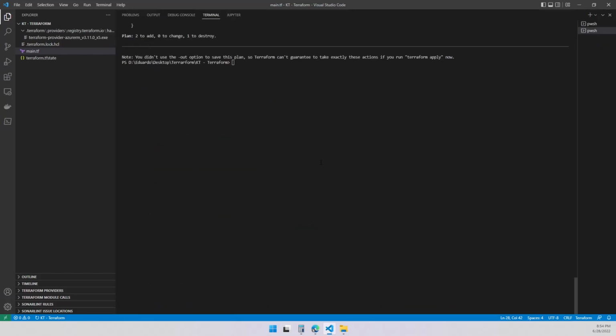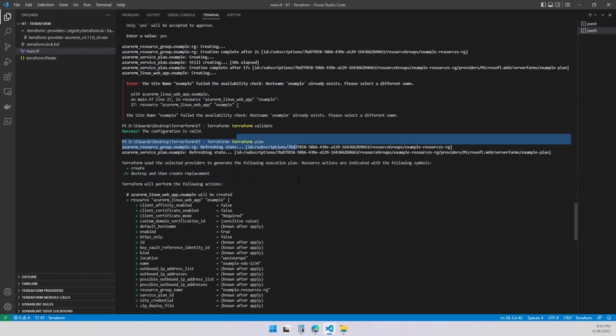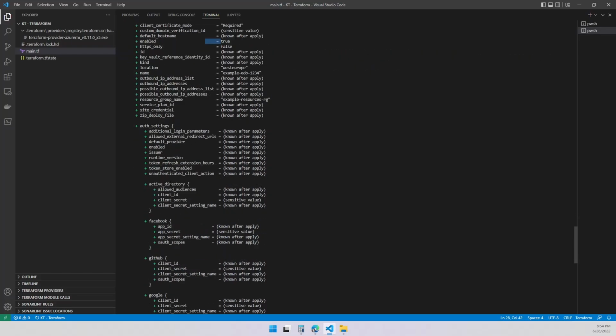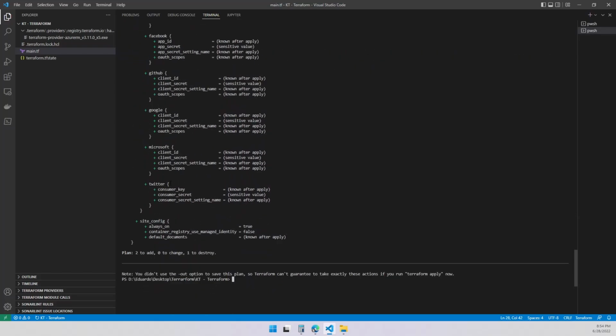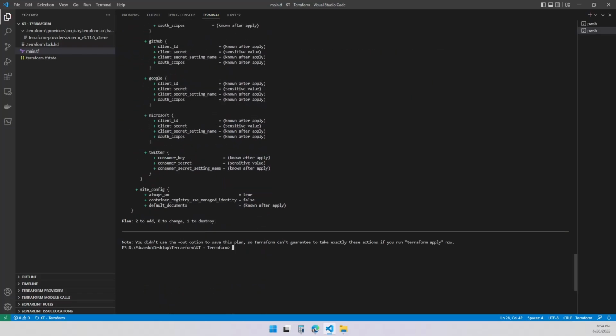So let's revise our plan again. Remember that it fails. We run a Terraform plan again, and this is what it generates. It says, hey, I'm going to create a Linux app service from your example, right? It's going to give a name and attribute settings, blah, blah, blah. And all the green stuff you see over here is going to be added. So it's going to add two things.